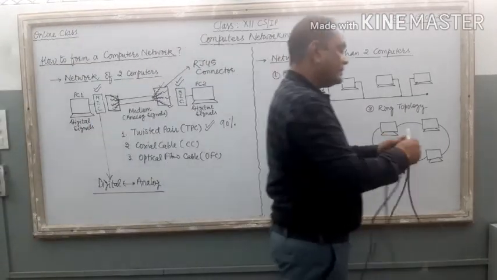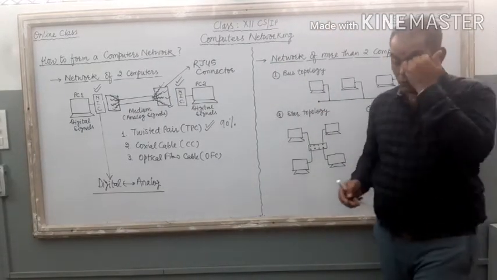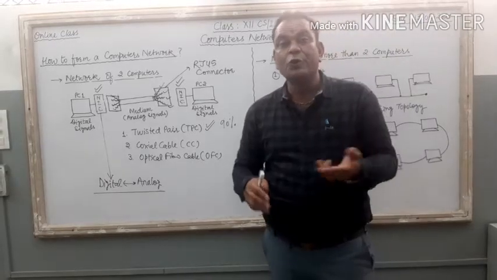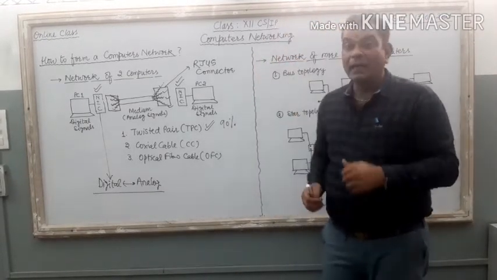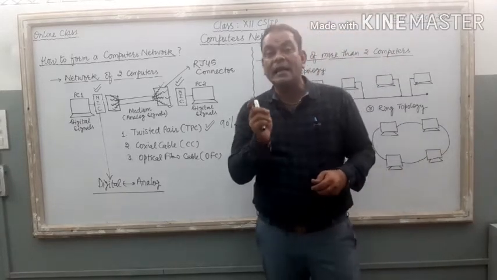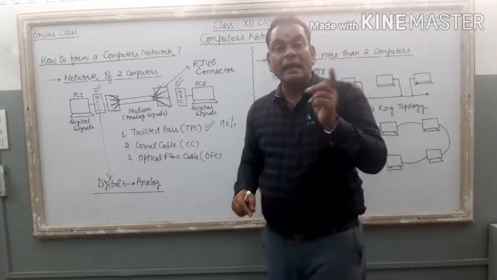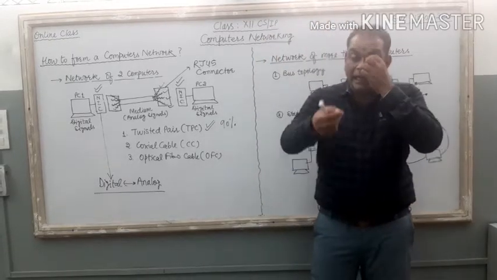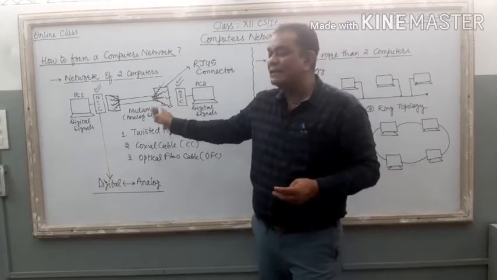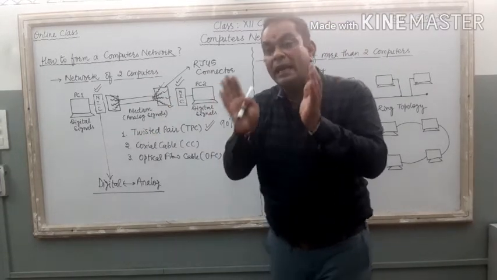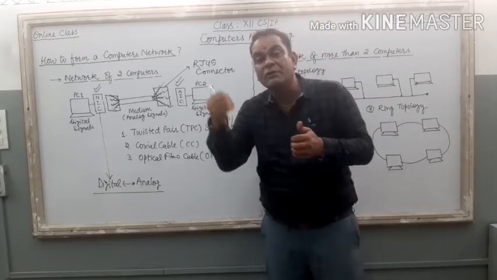So the necessary requirements: very first, if you want to connect two computers, then two computers should be there at your home. The first requirement, computers only. Then just check whether each and every computer is connected with a network interface card or not. Generally in the latest computers, the NIC is already attached with your motherboard.